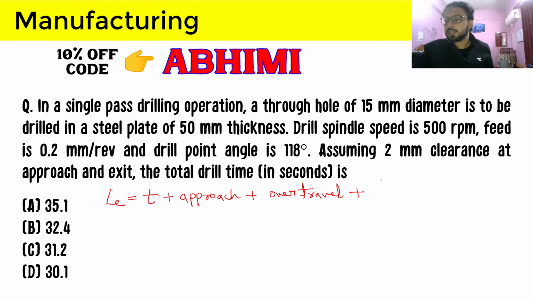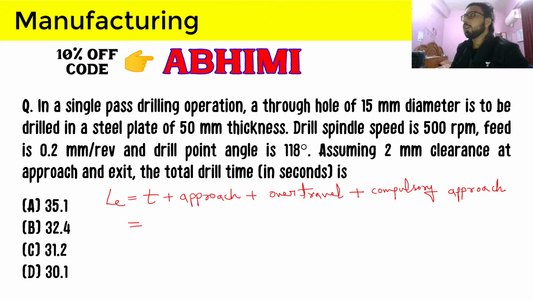If approach and over travel are not given, then obviously we will not take them, but we will always take the compulsory approach x, which, I am telling again, is the length after which the full diameter of the drill comes into contact with the workpiece.